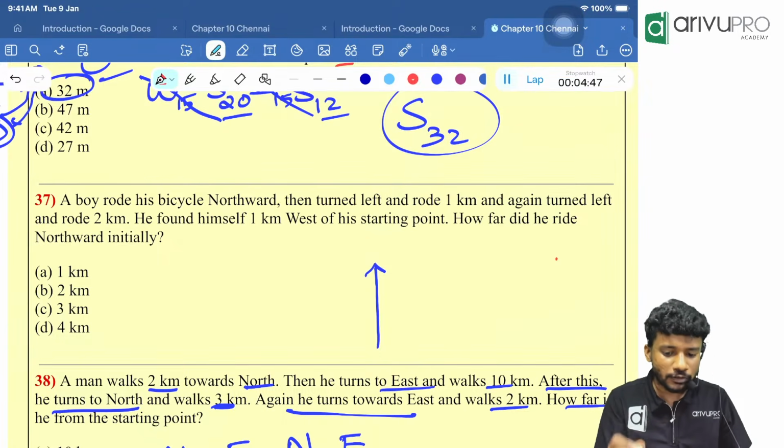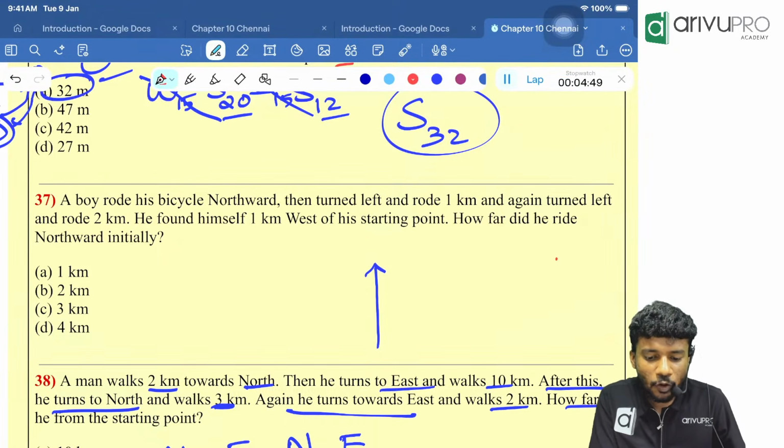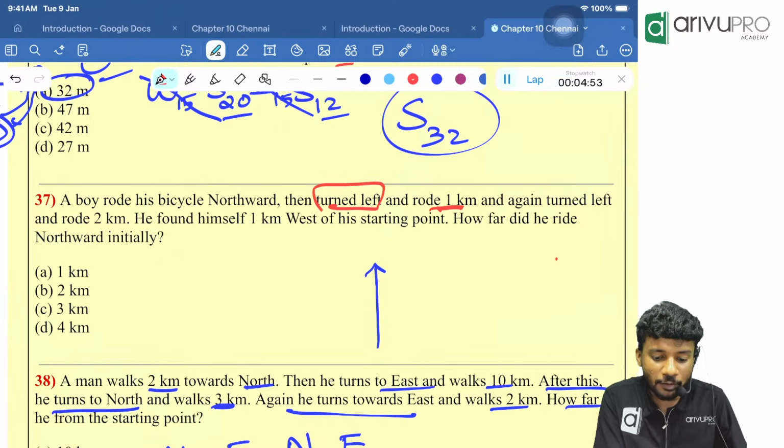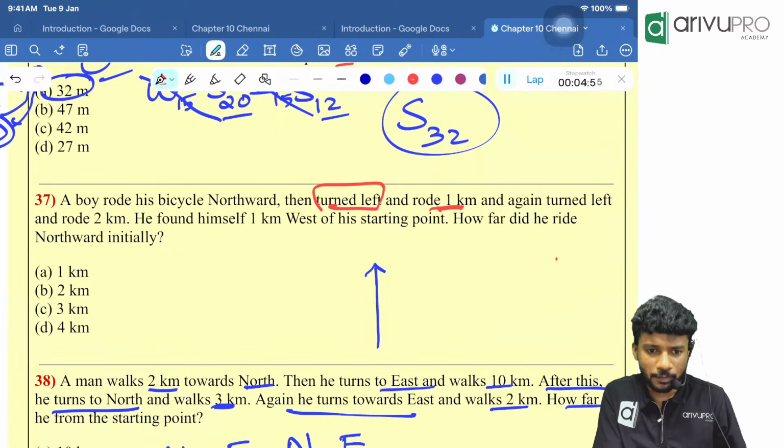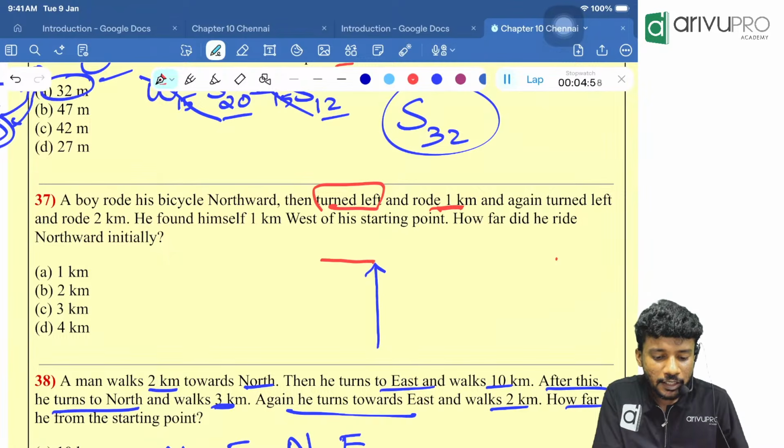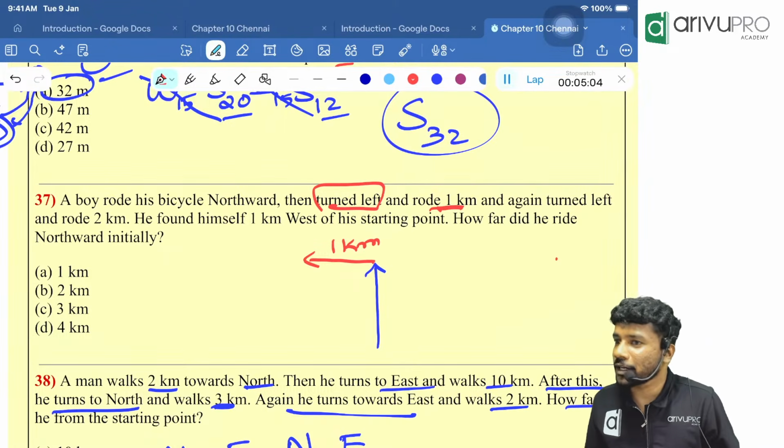Then what happened to our boy? He rode 1 kilometer, turned left and rode 1 kilometer. People, left of north is what? West. He went in the west direction and moved how many kilometers? 1 kilometer. That's what is happening over here.